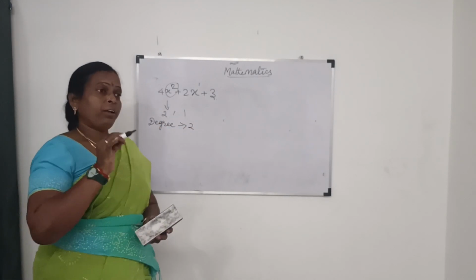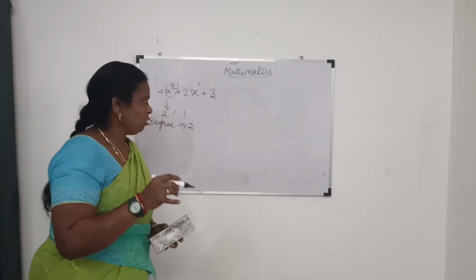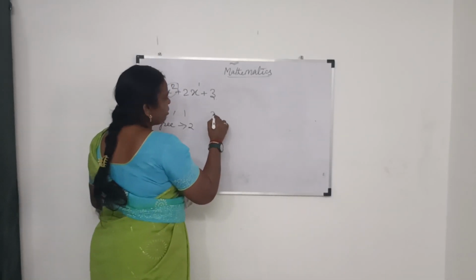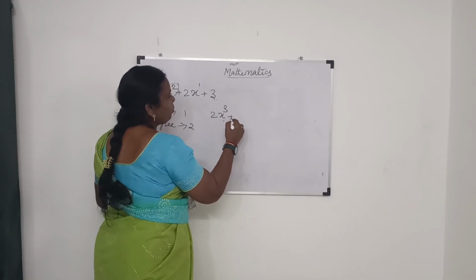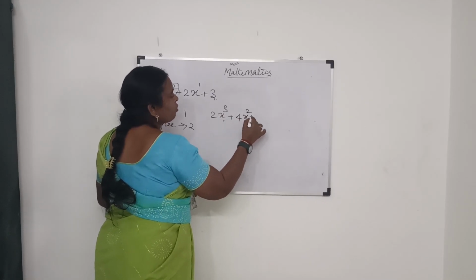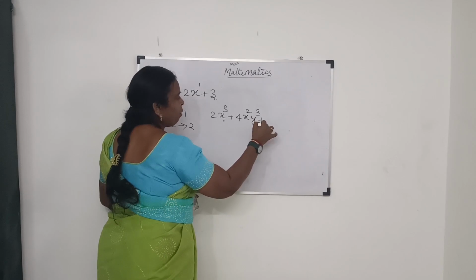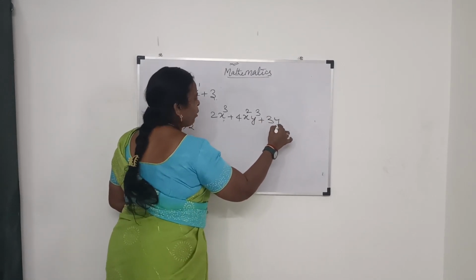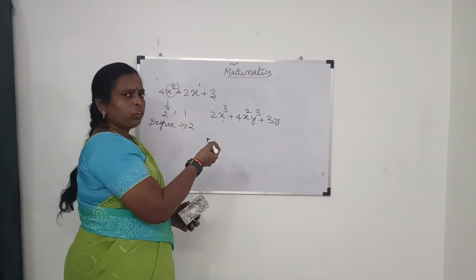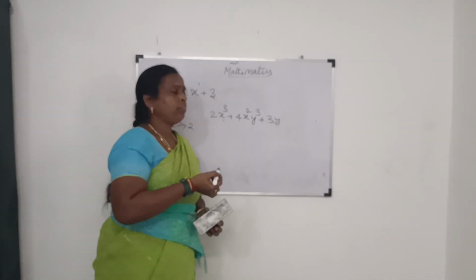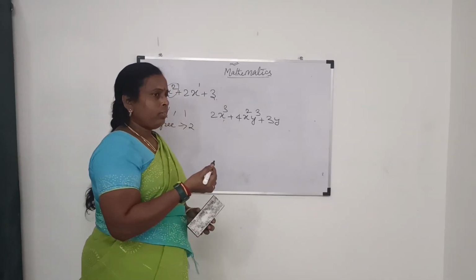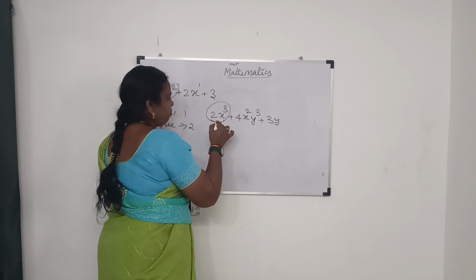Right? Ma'am, I have another doubt now. Yes, carry on. Now I'll take this: 2x cube plus 4x square y cube plus 3y. This polynomial consists of many variables and a constant. Here we will take each term.